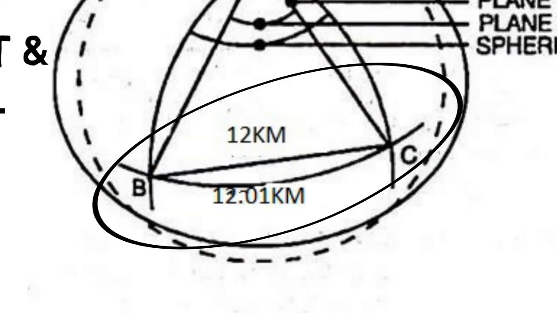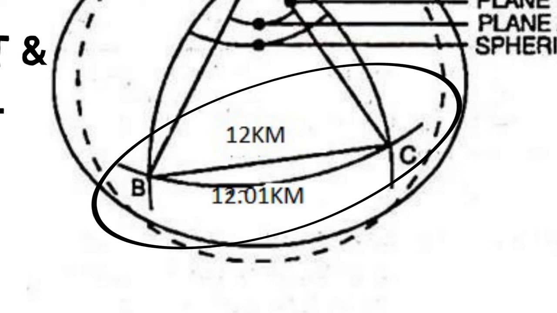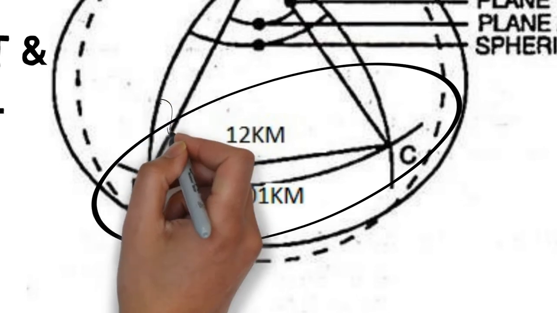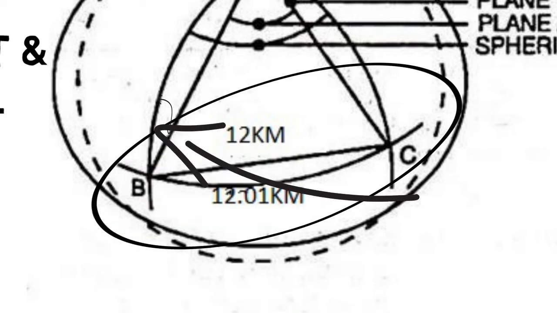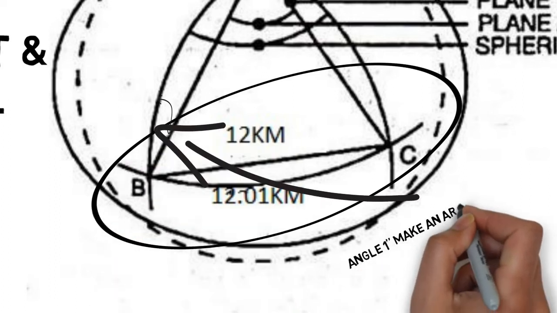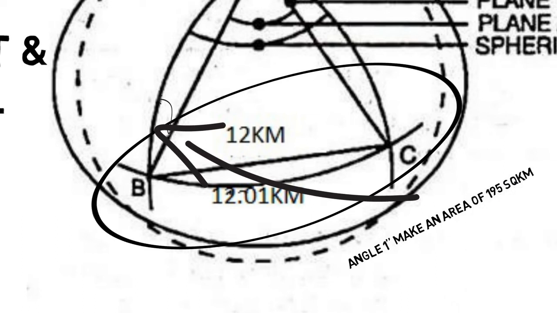The length of an arc 12 km long lying on the earth's surface is only 1 cm greater than the subtended chord, and the difference between the sum of the angles in a plane triangle and the sum of those in a spherical triangle is only 1 second for a triangle on the earth's surface which covers an area of 195 square kilometers. These are the primary types of surveying.